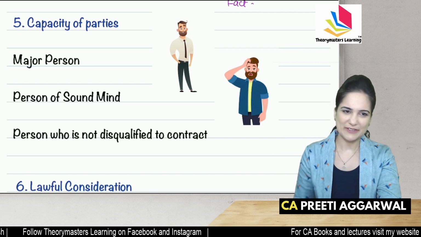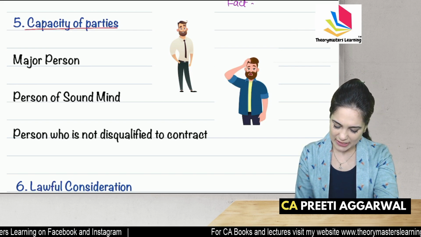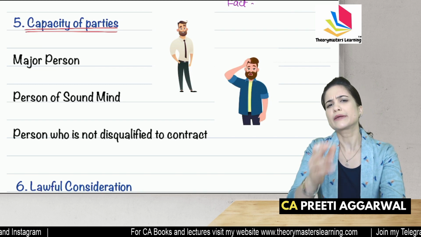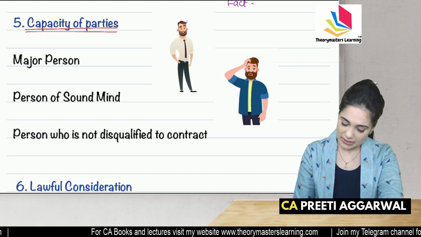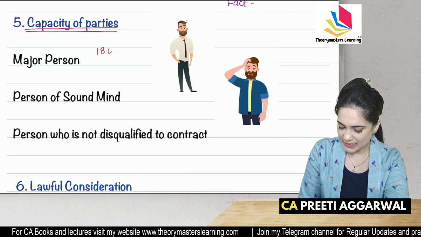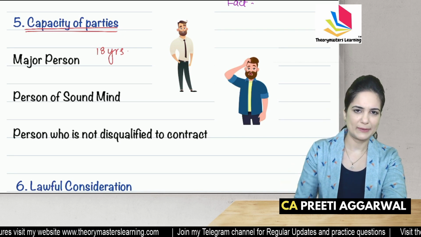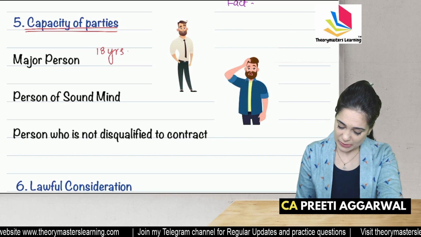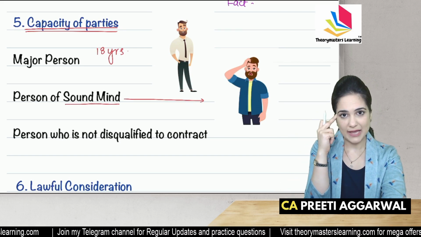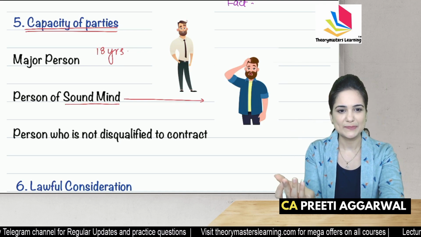Okay, let's proceed further. Capacity to contract. Now, the person who is entering into a contract must be capable of entering into contract. So who are capable? Major person. Who is a major person? Yes, one who has completed 18 years of age. Both male and female, the age is same. Person must be of sound mind. He must be normal, sane, rational, someone who can understand the terms of the contract, form judgments.